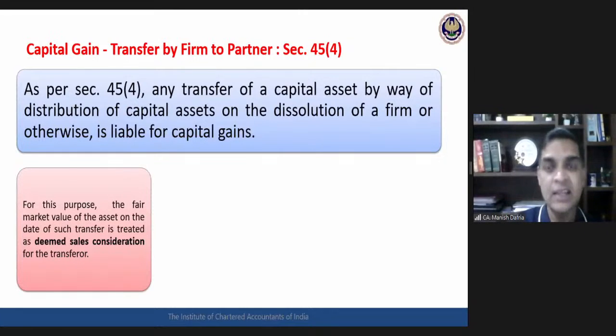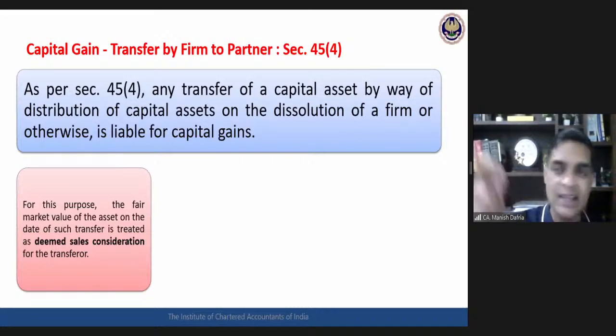Now law says that you have transferred an asset to the partner. The fair market value of this asset today shall be treated as sale consideration.